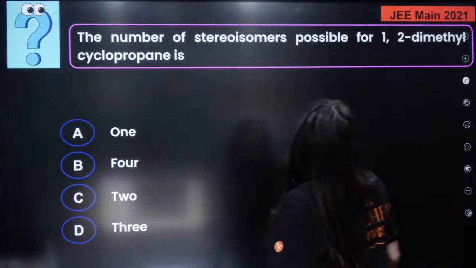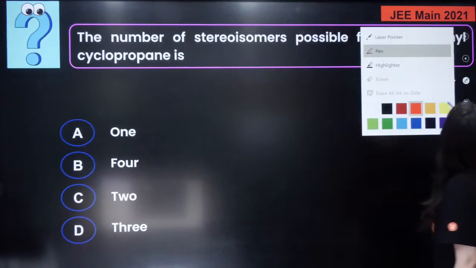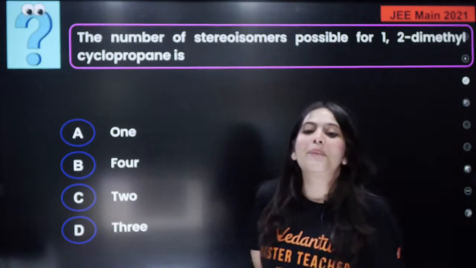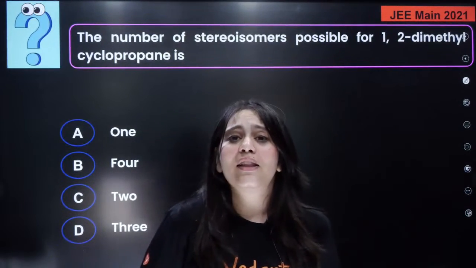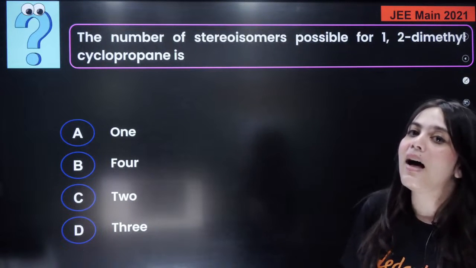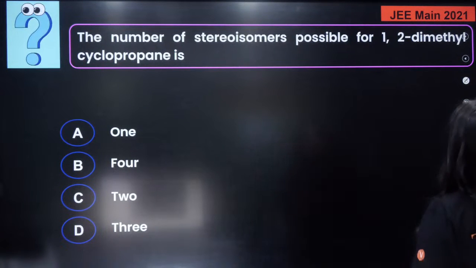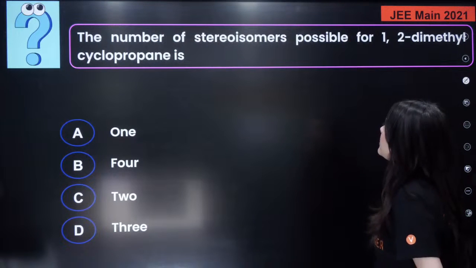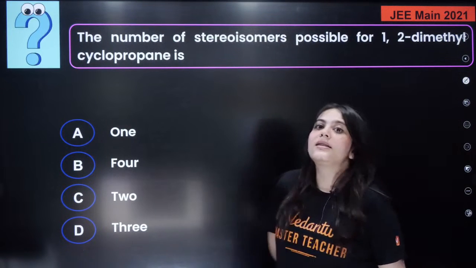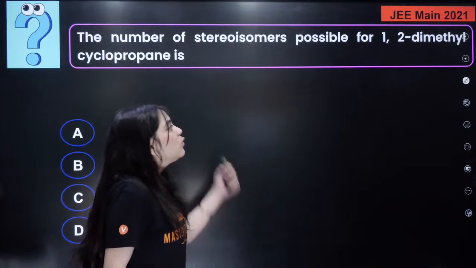Okay? Now answer this question for me. The question is on your screen. The number of stereoisomers possible for 1,2-dimethyl cyclopropane is again another wonderful question, and such questions are very commonly asked in your JEE exam. This is a JEE Mains 2021 question. Try to answer this. Stereoisomers possible for 1,2-dimethyl cyclopropane. Try to draw the structure.